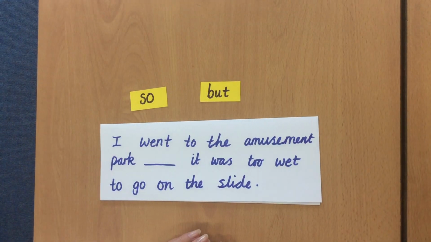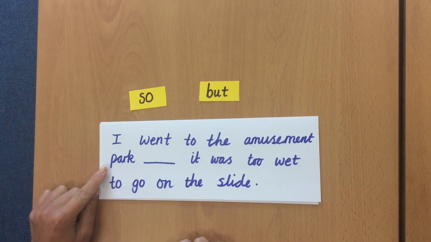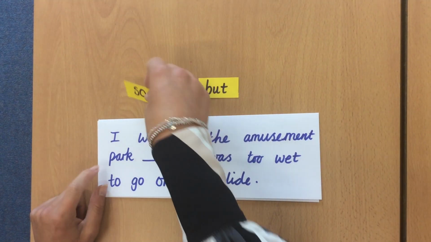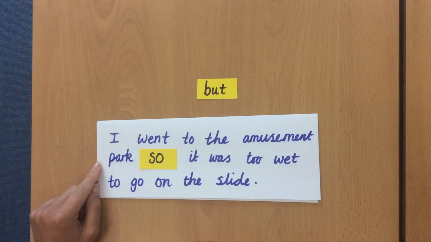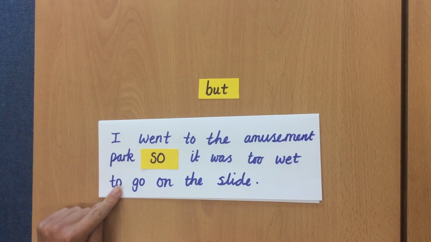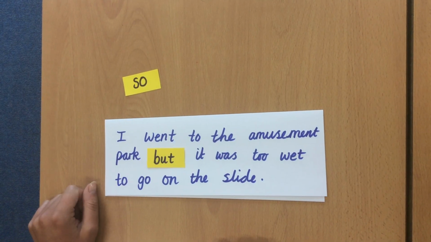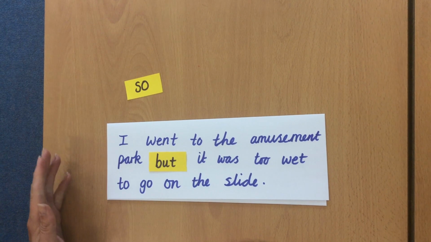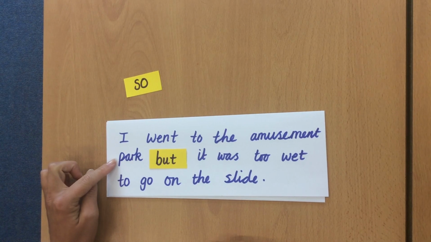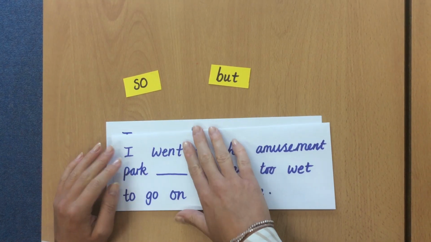I went to the amusement park, something, it was too wet to go on the slide. Now let's try both and see which makes sense. Let's try so. I went to the amusement park, so it was too wet to go on the slide. Now is there a cause and effect here, or is it the opposition? I went to the amusement park, but it was too wet to go on the slide. Well, it's going to be but here. It makes most sense for the fact that you're going to the amusement park, but you can't go on anything because it's too wet. So but is the most sensible option.